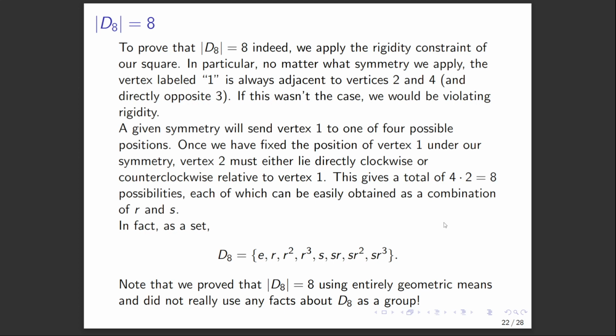So we have 4 times 2, which is 8 possibilities. And we can easily obtain each of these 8 possibilities as a combination of R and S. So each of these corresponds to a valid symmetry. It turns out, as a set, D8 contains the identity symmetry, which just sends each vertex to itself, R, R squared, R cubed, S, SR, SR squared, and SR cubed.